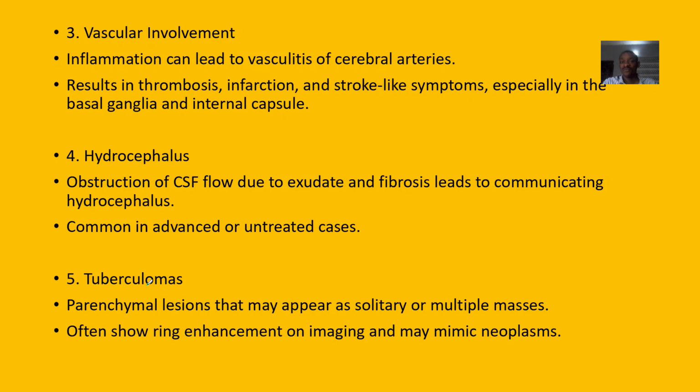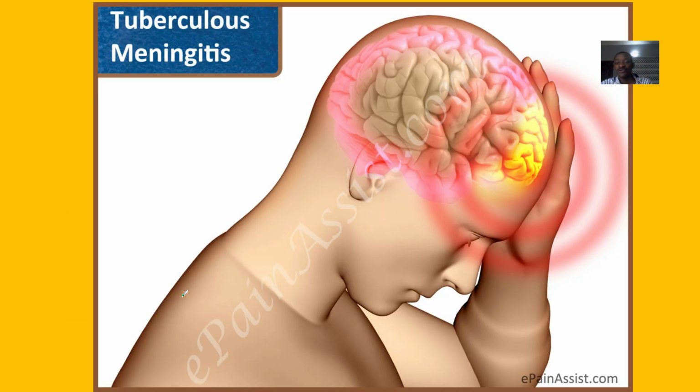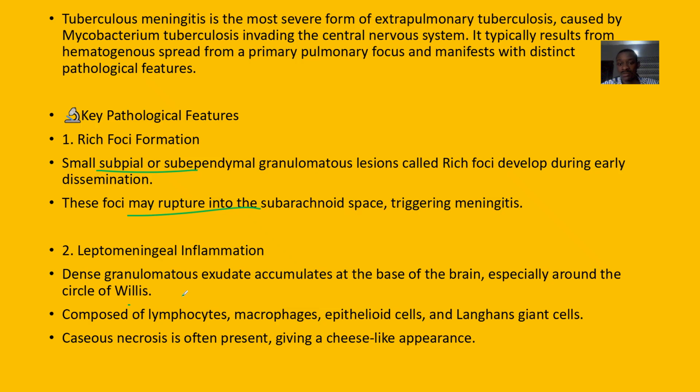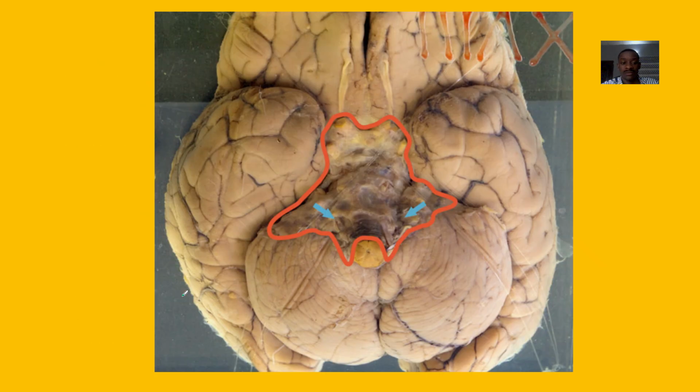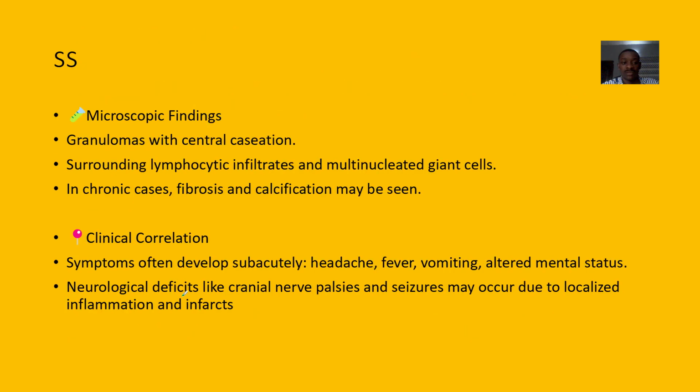So vascular involvement, there's inflammation of blood vessels, which could lead to thrombosis, infarction, or stroke-like issues. Then hydrocephalus, there could be blockage in the drainage of the cerebrospinal fluid, leading to accumulation. Then tuberculomas, that's where you are basically having tumor-like growths because of the tuberculosis. Okay, so that's it for tuberculomas.